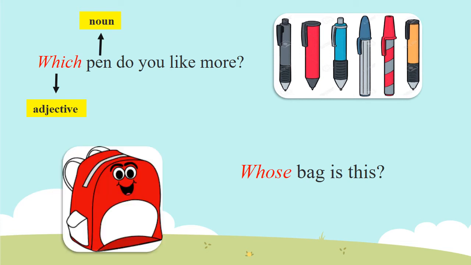Whose bag is this? Whose is asking the question and it is asking about the noun bag. So whose is the adjective and it is asking about the noun bag. So whose is the interrogative adjective. Remember, interrogative adjectives are used just before the nouns in a sentence.